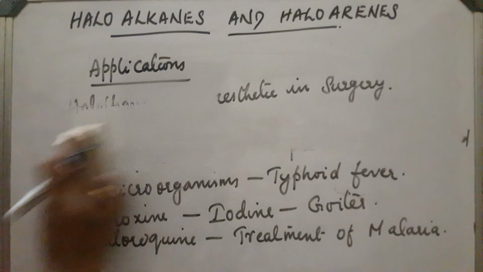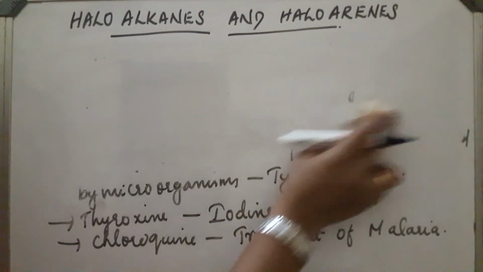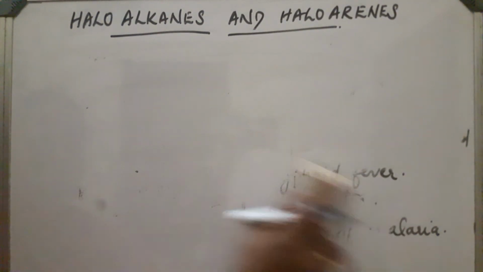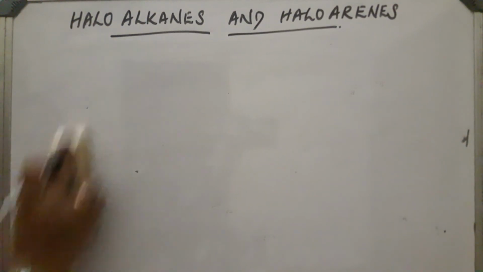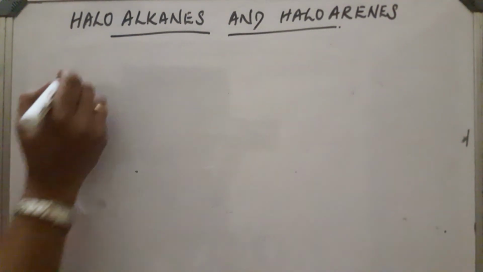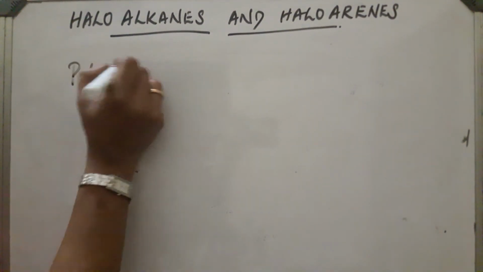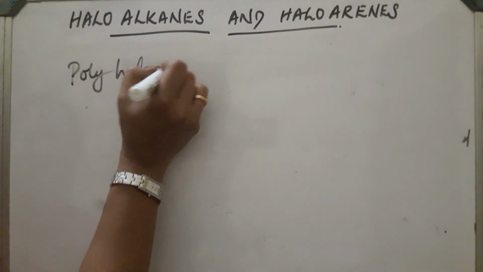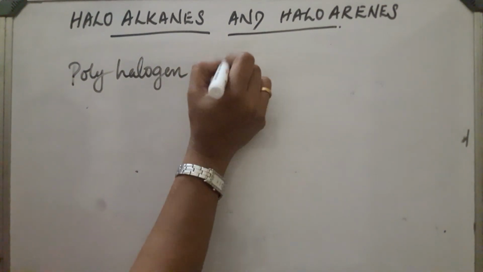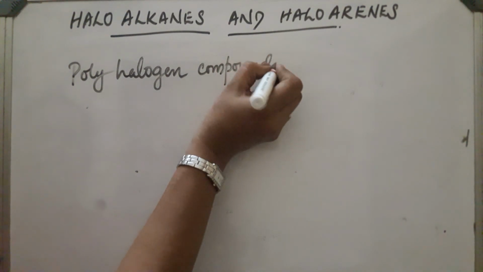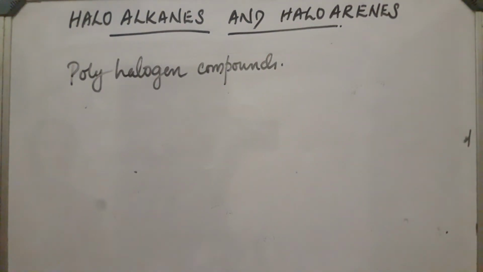One more type of halogenated compound is polyhalogen organic compounds. These are compounds in which more than one hydrogen atom is replaced by halogen atoms.